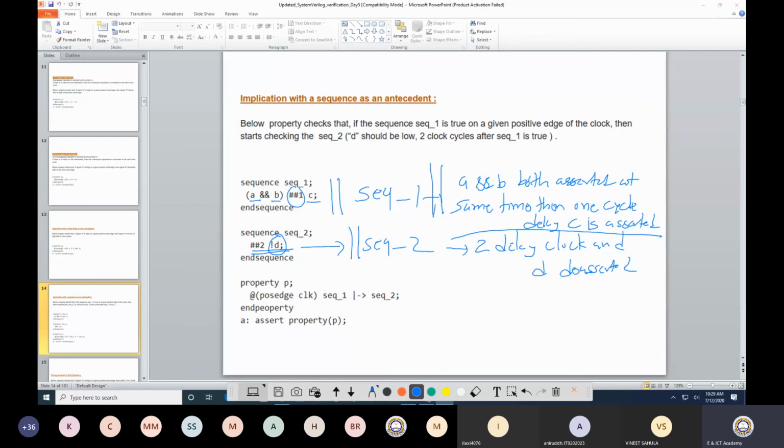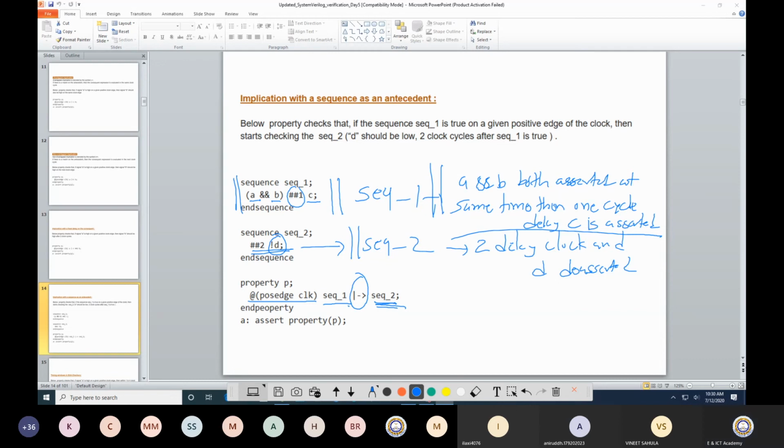Then how can I combine them in a property? I have written positive edge of the clock, sequence underscore 1. Okay. Then the operator is very important. This is the overlap operator, and then I am talking about sequence underscore 2. So sequence underscore 1, that means this one I am talking about, should happen. Once this happens, then I go with the overlap operator. That means from the same clock cycle, I need to follow this particular sequence. Okay, so this I would like to evaluate.